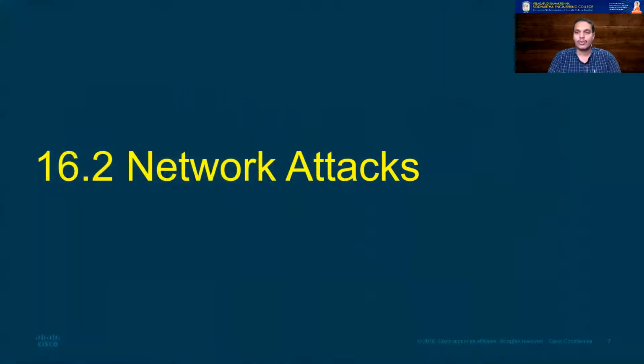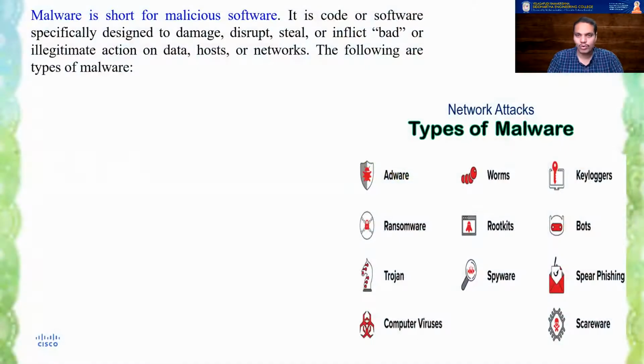Now let's talk about network attacks. What do you mean by network attacks? Generally, if an attack is happening from outside your network, through the internet, through the network, then we term those attacks as network attacks. And if an attack is happening within the system or within the premises or within your network, we call them internal threats or internal attacks.